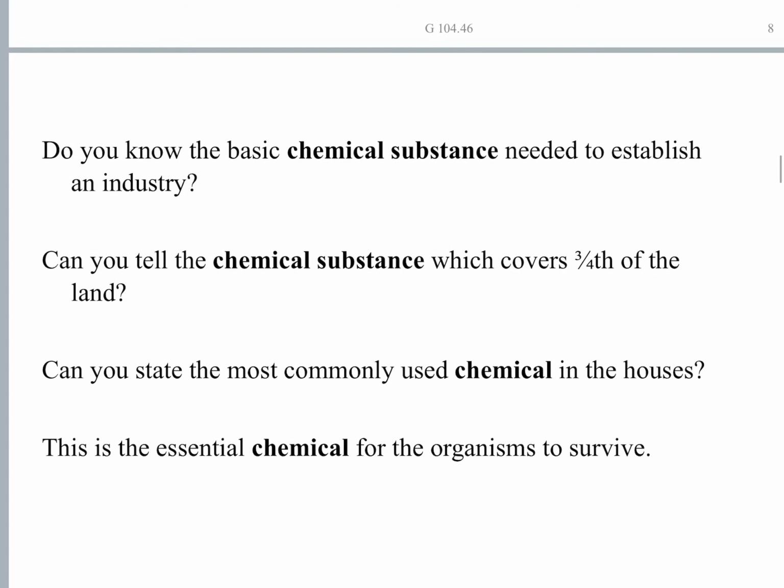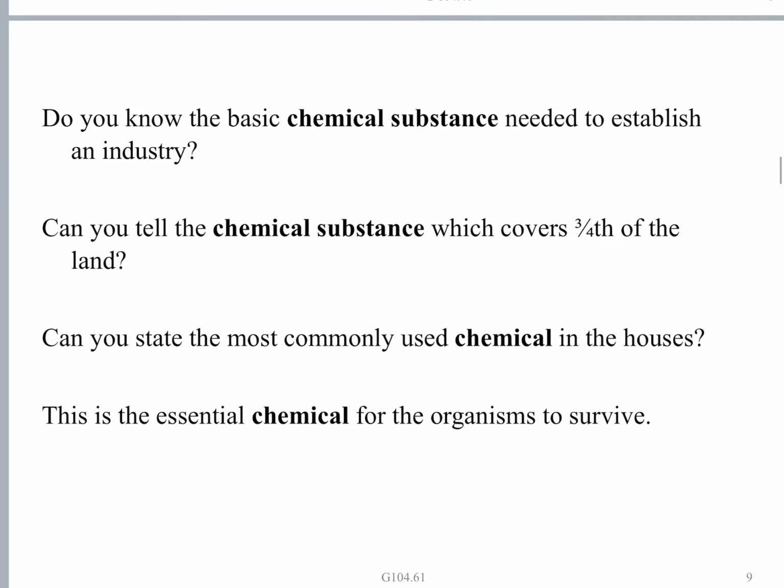Now we'll move on to the chapter water technology. Now we are starting water technology. Let us see some introduction regarding water and types of water sources, natural sources, and all the different sources of water. Can anybody tell what is the basic chemical substance needed to establish an industry? Can you tell me the chemical substance which covers 3/4 of the Earth's surface? Can you state the most commonly used chemical in the houses?